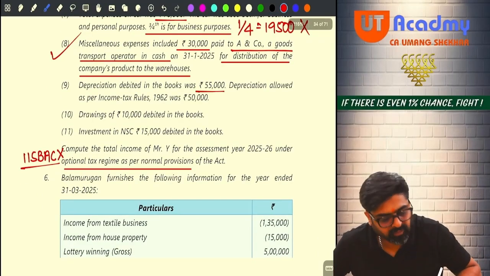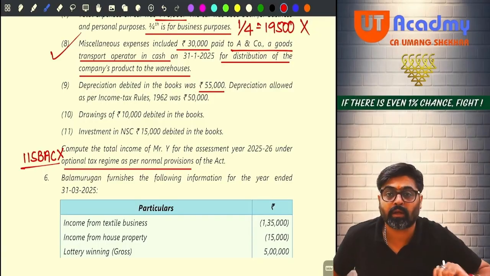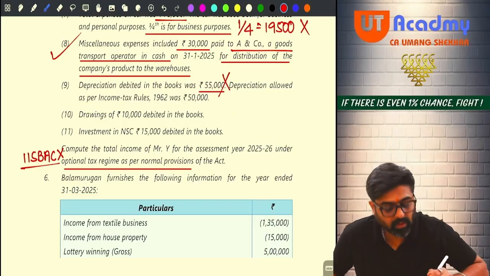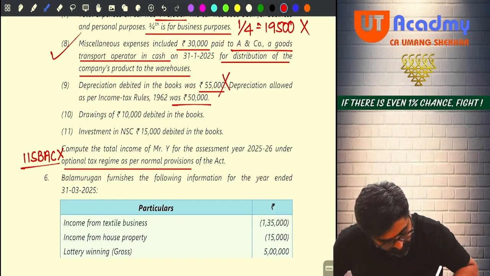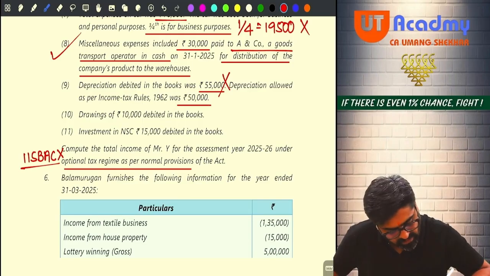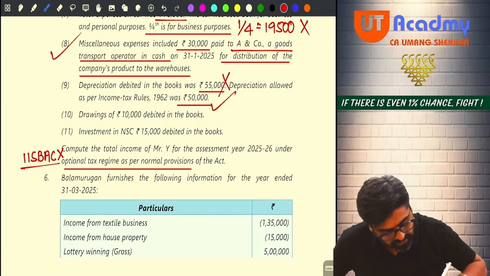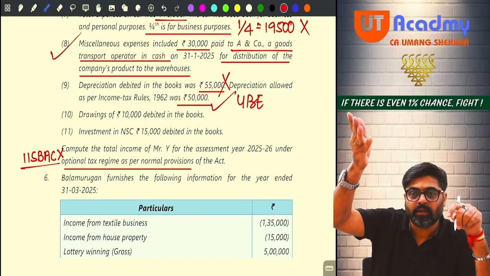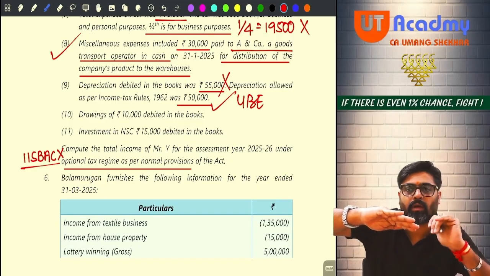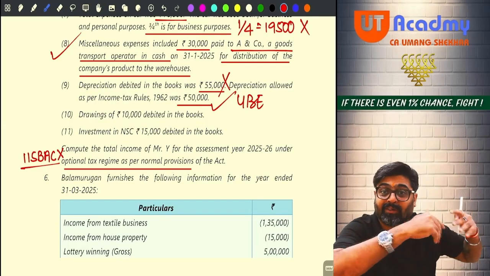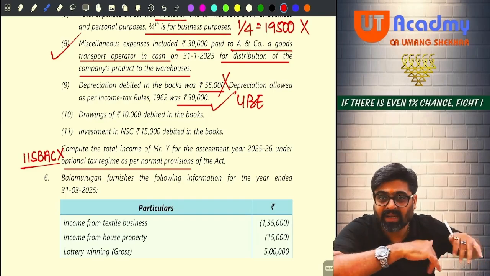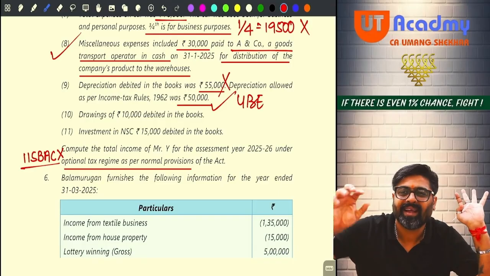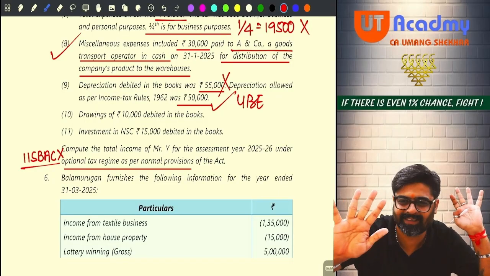Depreciation debited in books 55,000. Please add this 55,000 in your profit. This is not allowed. Depreciation as per books is not allowed. Depreciation as per income tax rules, 50,000, is allowed. So this is allowed, but this was not recorded. What was recorded? Only 55 was recorded. So add 55 because that is not allowed, less 50 because that is allowed but not recorded. Yes or no? So add 55, less 50. Net you are adding 5,000 only.